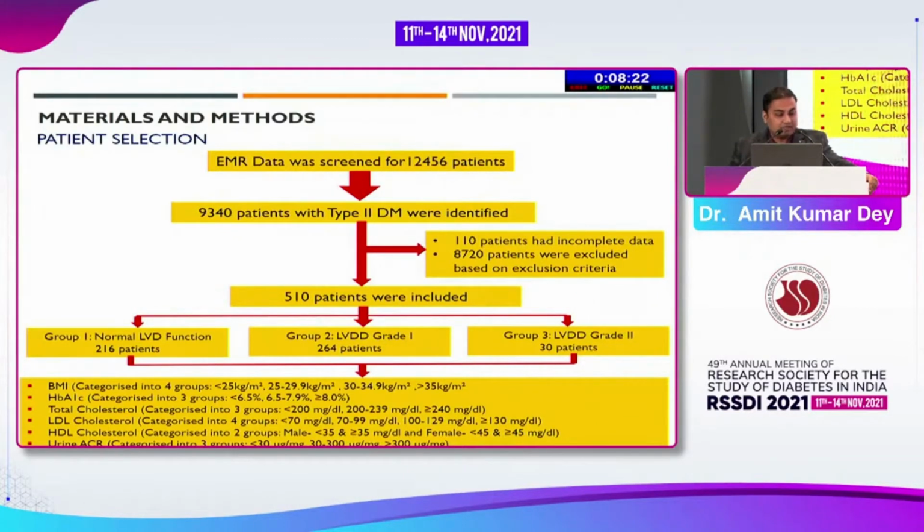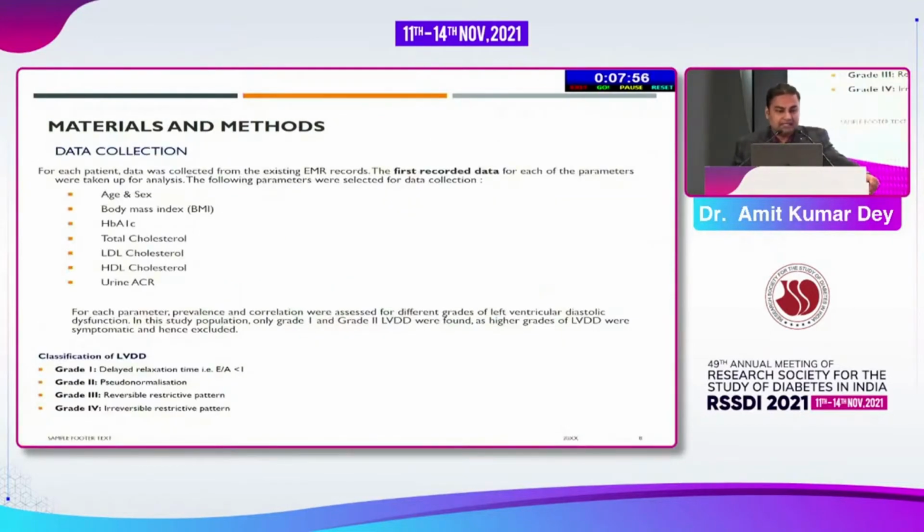These patients were again grouped into 3 categories: group 1 with normal left ventricular function, group 2 having left ventricular diastolic dysfunction grade 1, and group 3 having left ventricular diastolic dysfunction grade 2. Each of these groups were assessed for the following parameters: BMI, HbA1c, total cholesterol, LDL, HDL, and urine ACR. Now for each of these parameters, prevalence and correlation were assessed for the different grades of left ventricular diastolic dysfunction.